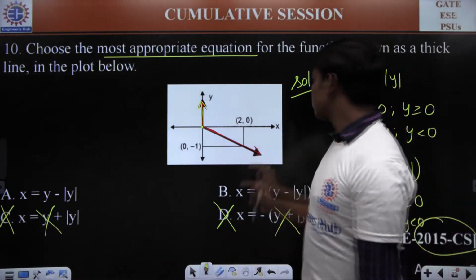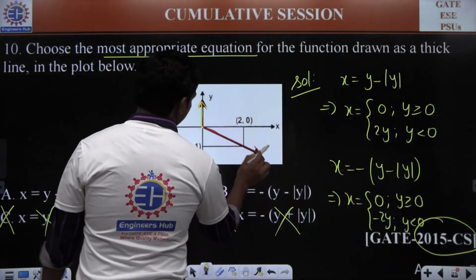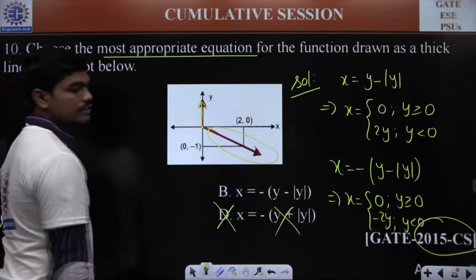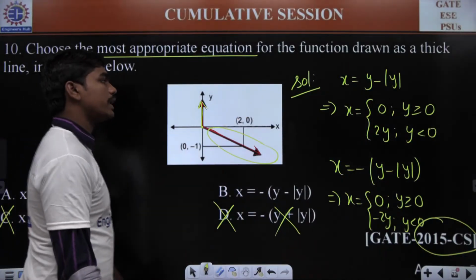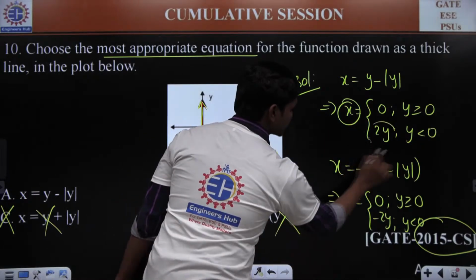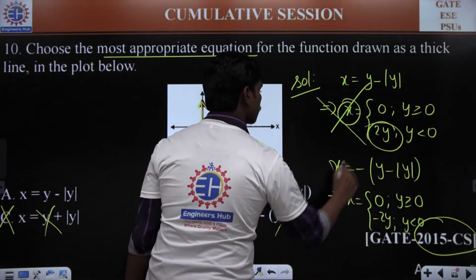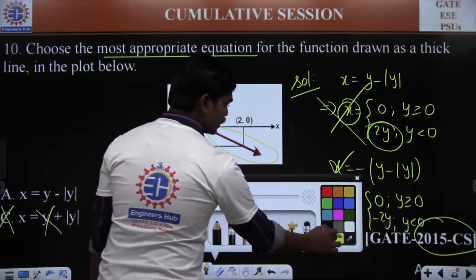Now, out of these two options, one thing is very clear. Some part of the graph is lying in the fourth quadrant, which means whenever x is positive, y should be negative, which is not possible in this case. Correct? So this is wrong, and only this is the correct answer. So B is the correct answer.